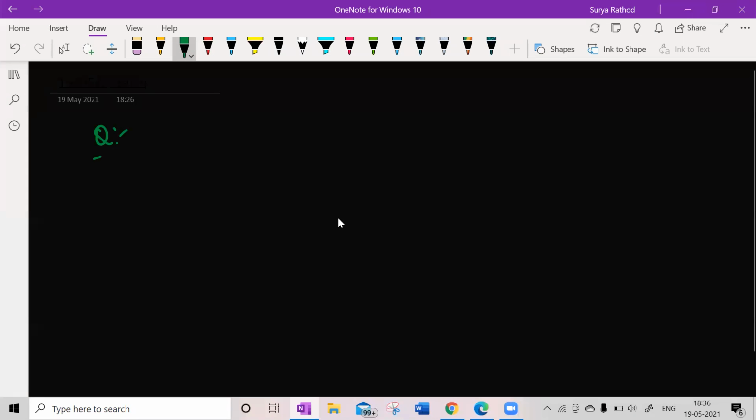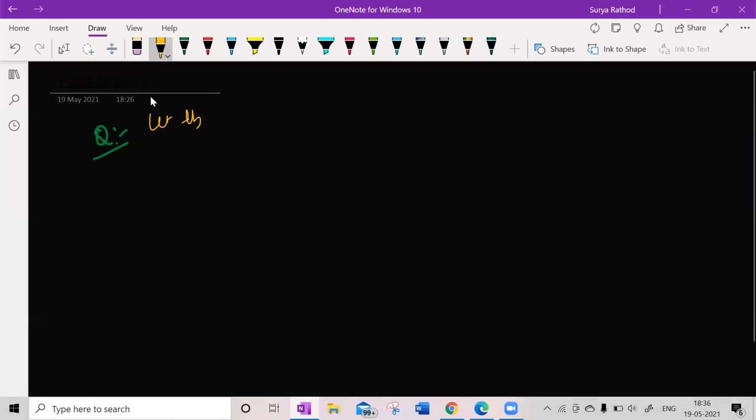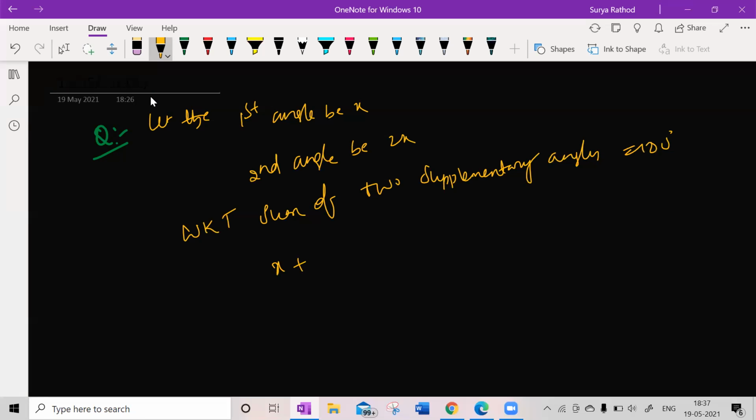I'm writing here. Let the first angle be x. The second angle is equal to 2x. We know that the sum of two supplementary angles is 180 degrees. So x plus 2x is equal to 180 degrees.